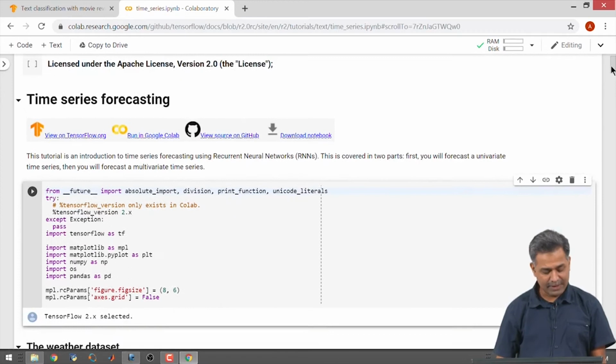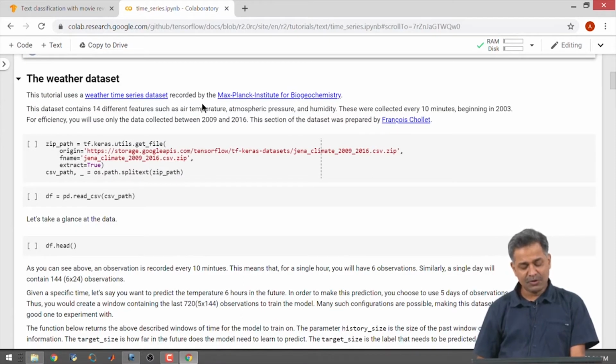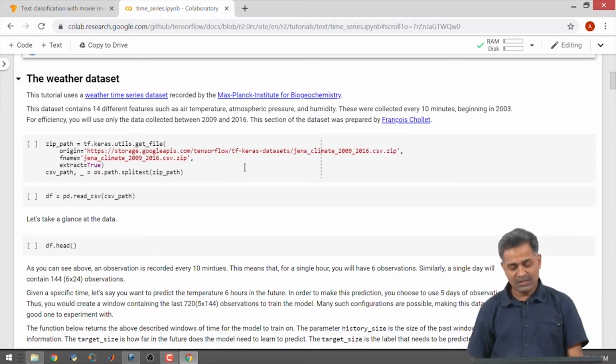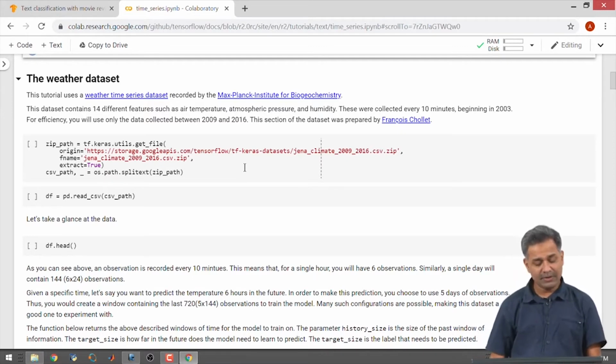importing necessary packages. Here we are going to use a weather time series data set which is recorded by Max Planck Institute for Biogeochemistry. The data set contains 14 different features such as air temperature, atmospheric pressure and humidity. These were collected every 10 minutes beginning in 2003. For efficiency, we will use only the data collected between 2009 and 2016. This data set is prepared by Francois Chollet.